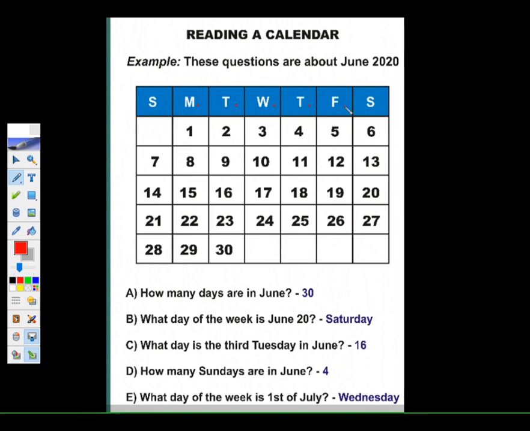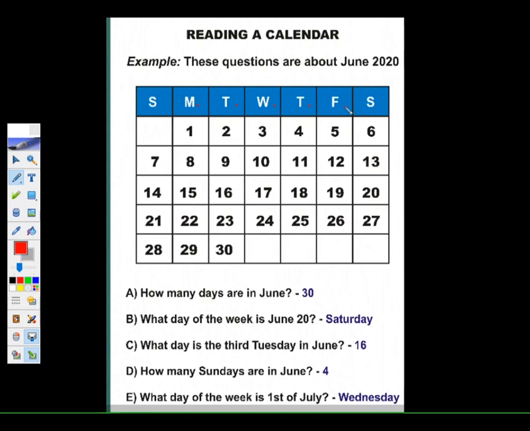So what you can see by the picture is that this month has 30 days. We know, children, we have studied in maths also that months have 30 or 31 days. Only February has 28 or 29 days, except in a leap year. But in the month of June, we have 30 days. So here you see the last number is 30.